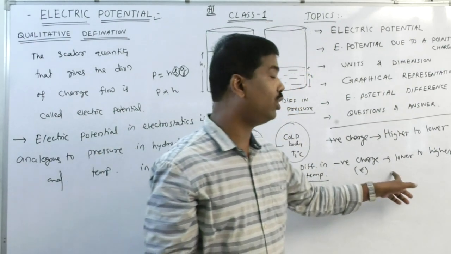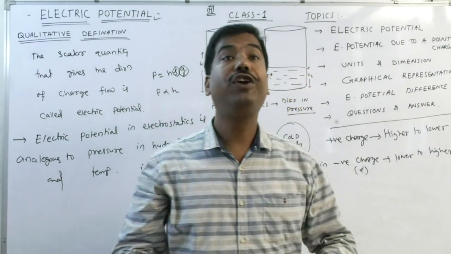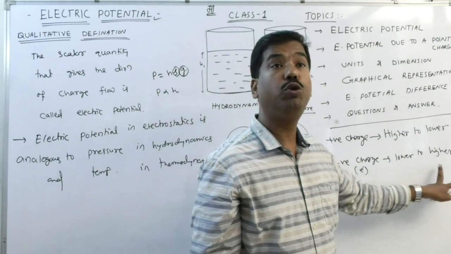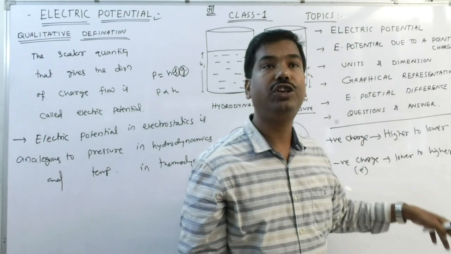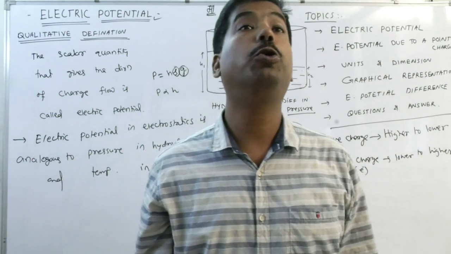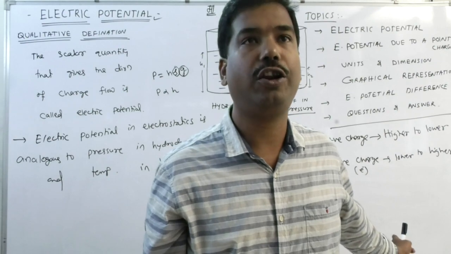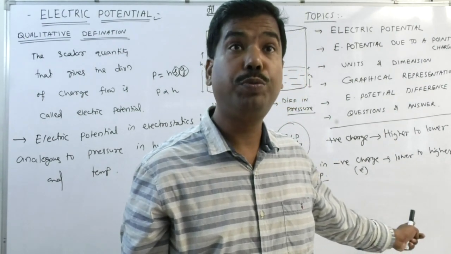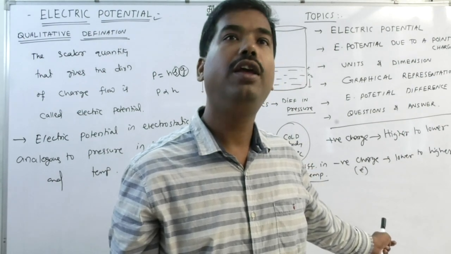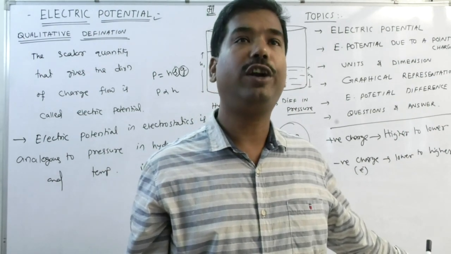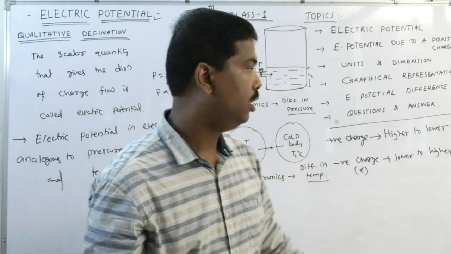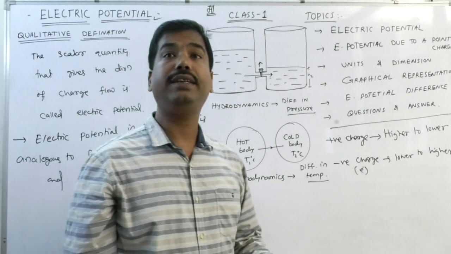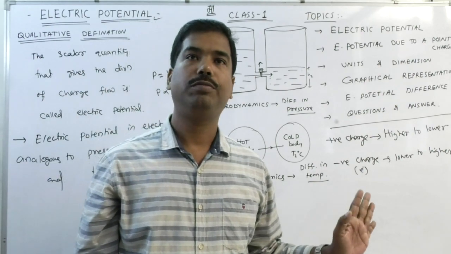Similarly, we have to supply some extra energy so that an electron can move from higher to lower potential, and that extra energy is called electrostatic potential energy. Clear? Answer: can an electron move from higher potential to lower potential? Yes, by doing some extra work. Clear? Now, electric potential is positive for positive charge and negative for negative charge. Clear?